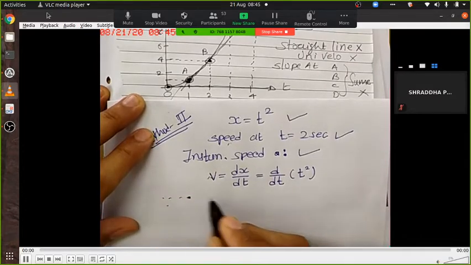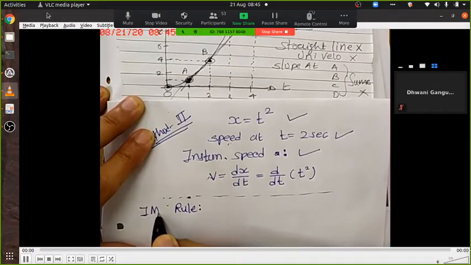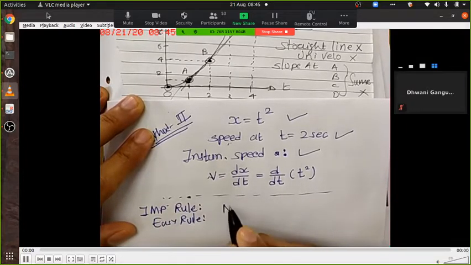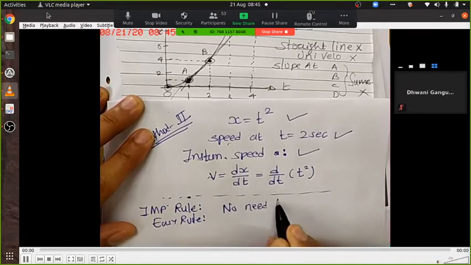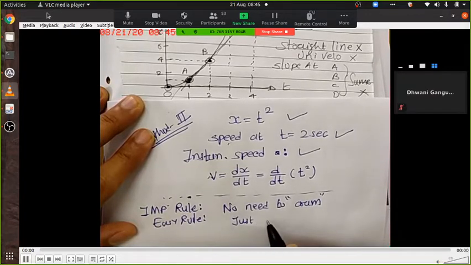Now there is a rule. It is an important rule. It's an easy rule, and there is no need to cram. Just understand, right?